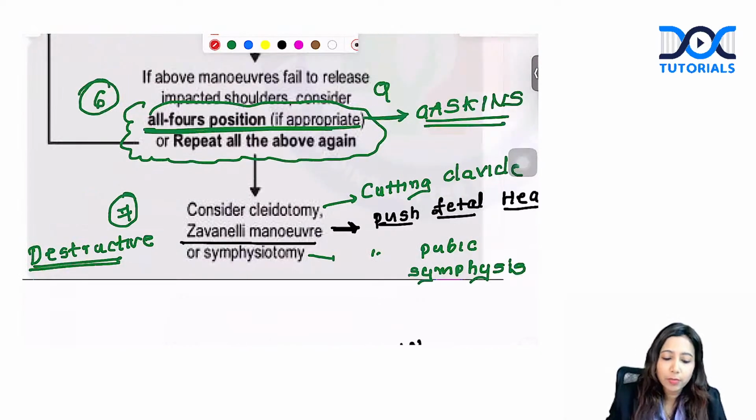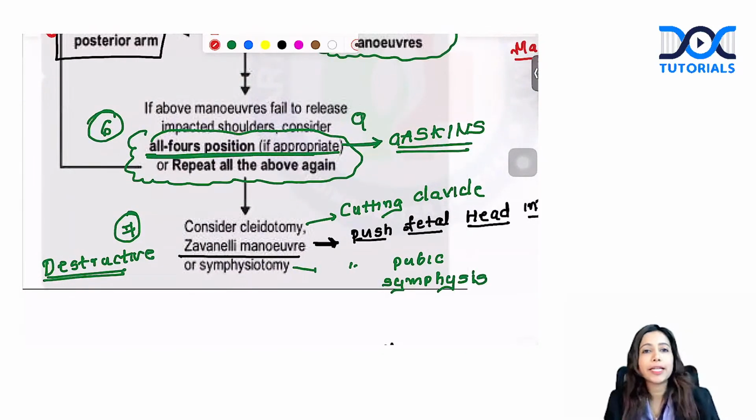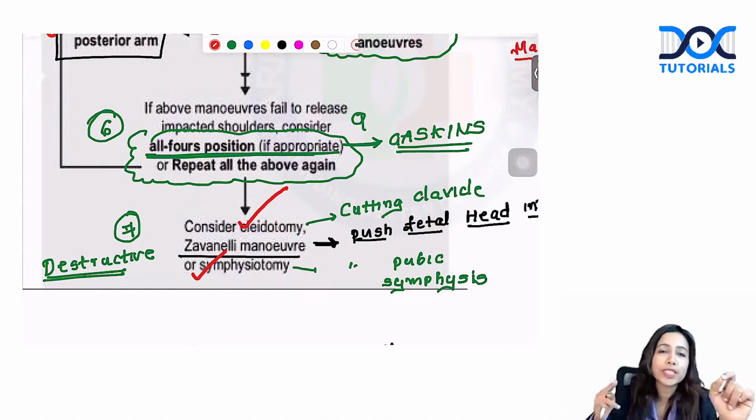Among the destructive maneuvers, you have cleidotomy. Cleidotomy means cutting the clavicle. You have symphysiotomy, that means cutting the pubic symphysis, and you have Zavanelli's maneuver. In Zavanelli's maneuver, you are going to vaginally push the baby's head back into pelvis. Then you will proceed with cesarean section.